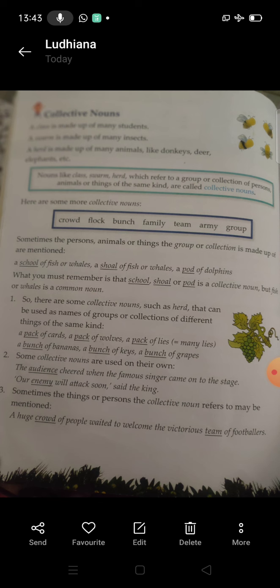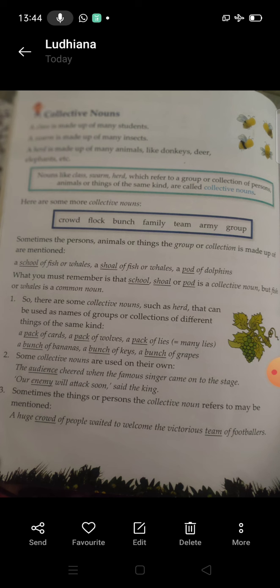Suppose आपकी क्लास में बहुत सारे बच्चे हैं तो टीचर इज कॉलिंग ऑल ऑफ देम. टीचर विल से क्लास डोंट मेक नॉइज. सो टीचर हैज यूज्ड द वर्ड क्लास फॉर all the students. So class is a collective noun. Suppose there are so many insects collected, एक जगह पे बहुत सारे insects हैं तो I will say swarm. So swarm is a particular word which is used for so many insects.